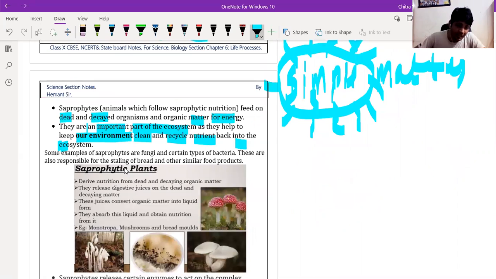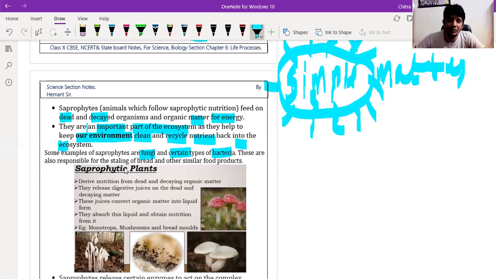Some examples of saprophytes are given here, like fungi and certain types of bacteria. These are also responsible for the spoiling of bread and other food products.